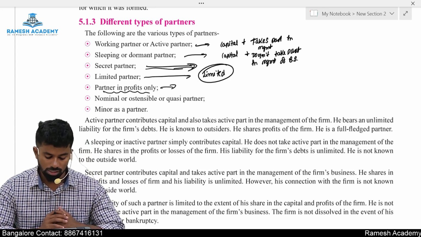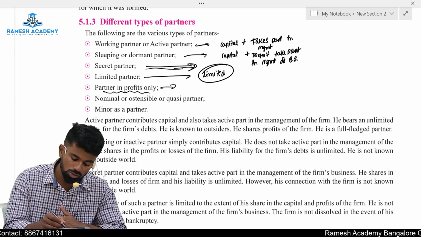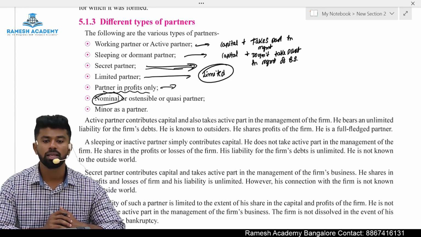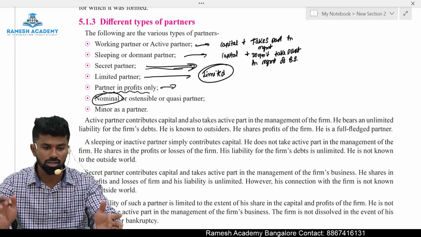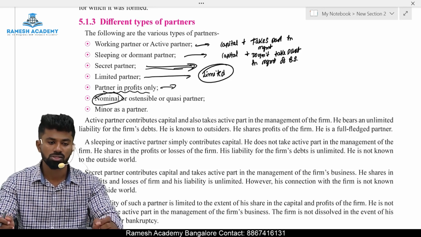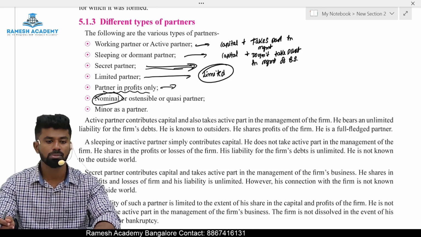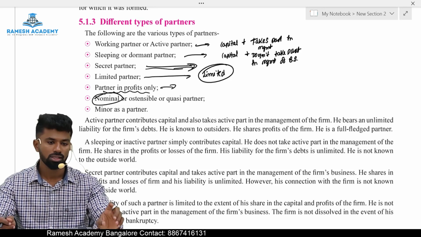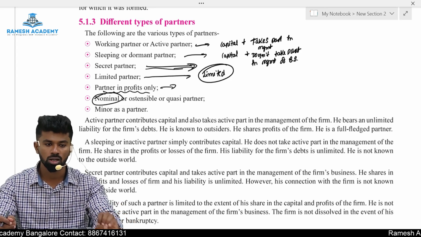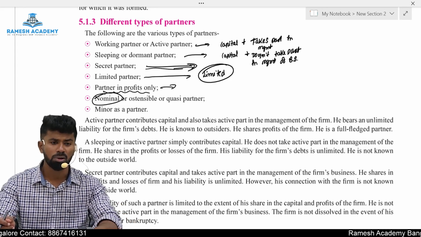Nominal or ostensible or quasi partner. Who is a nominal partner? The partner who has just provided a name. Any person who becomes a partner just for the namesake. He has provided his goodwill or a brand. That person is called a nominal partner or namesake partner. He is liable like other partners, but is considered a nominal partner.